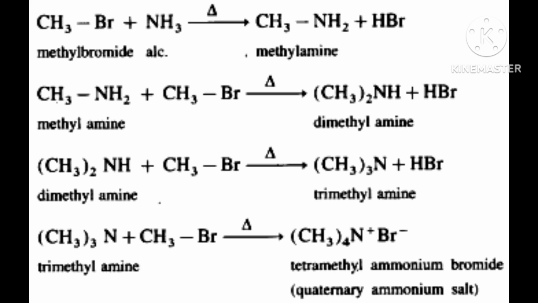Now 2 hydrogens are remaining, means RNH2 is remaining. What will happen to the X? X is also attached with R. RNH3X was there. Then that X and NaOH, Na is plus, and this X will also go as X minus.